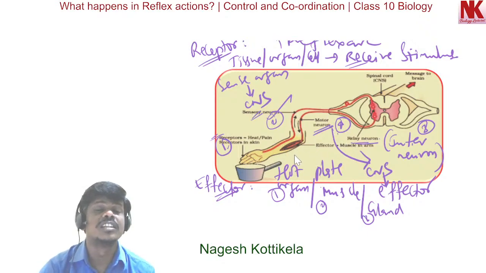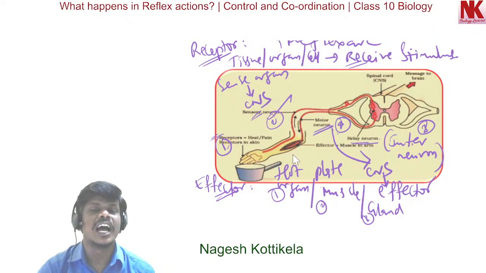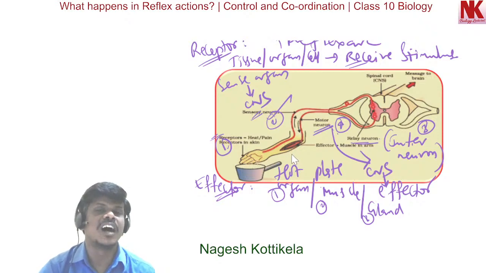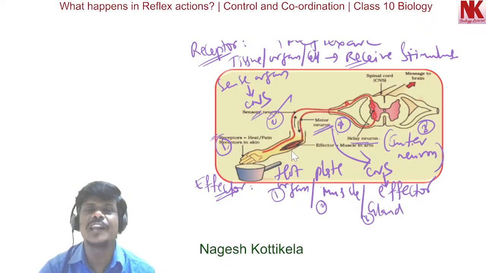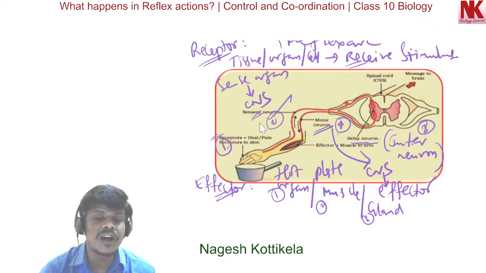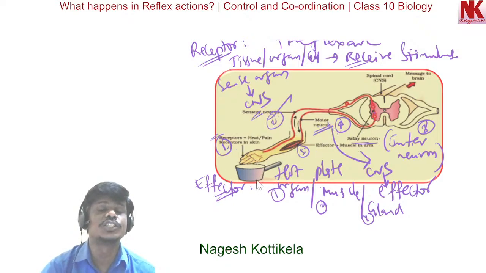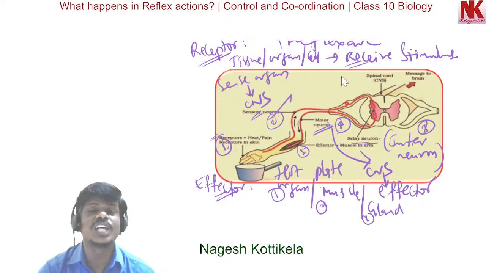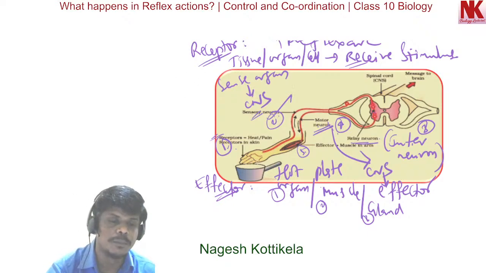This is how the reflex arc is seen, and this is how it works during reflex action in different animals. So the important components in the reflex arc are the receptor, sensory neuron, relay neuron, motor neuron, and effector, and this is the fifth one. The order is receptor, sensory neuron, relay neuron, motor neuron, effector. So this is the pathway, and this is what we call the reflex arc, one of the very, very important concepts for exams. Okay, now moving to the next.